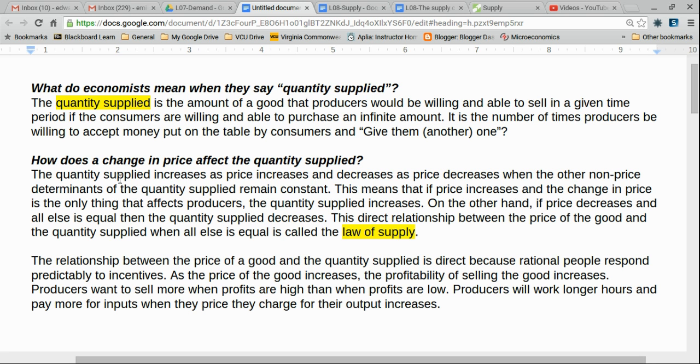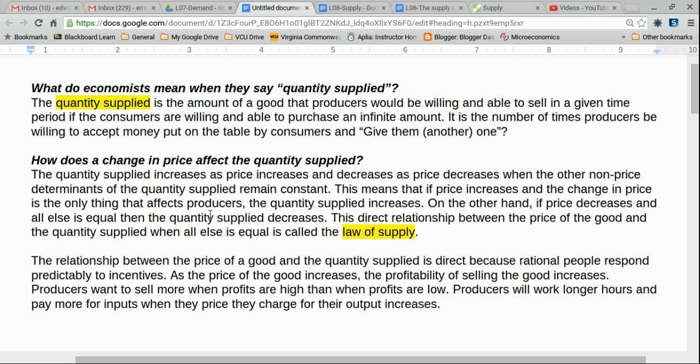The quantity supplied increases as price increases and decreases as price decreases when other non-price determinants of the quantity supplied remain constant. This means that if price increases and the change in price is the only thing that affects producers, the quantity supplied increases. On the other hand, if price decreases and all else is equal, then the quantity supplied decreases. This direct relationship between the price of the good and the quantity supplied when all else is equal is called the law of supply.